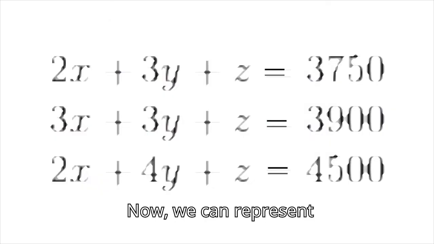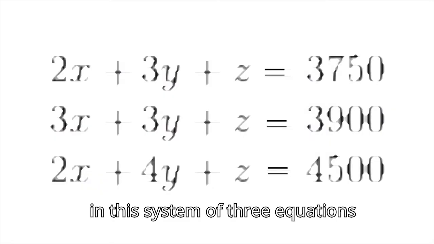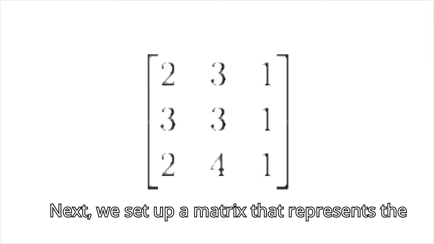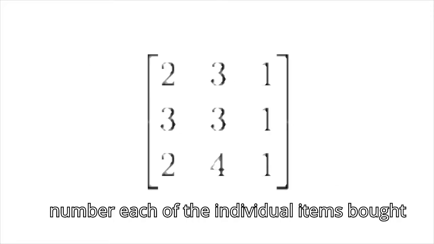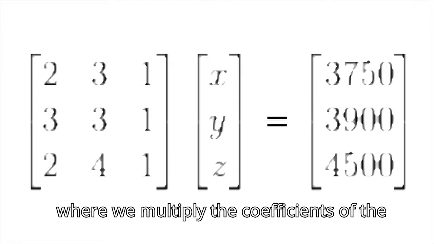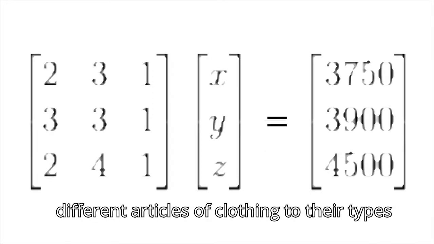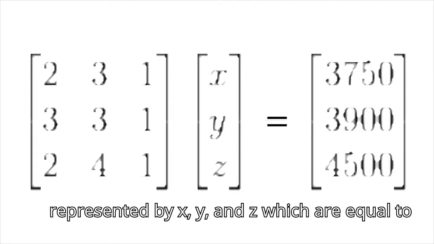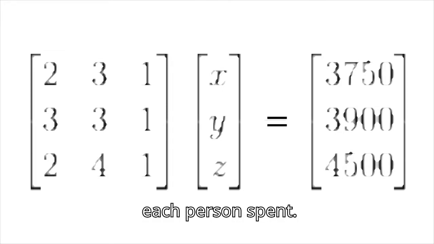Now, we can represent all of the variables in this system of 3 equations. Next, we set up a matrix that represents the number of each of the individual items bought. Lastly, we set up a matrix equation where we multiply the coefficients of the different articles of clothing to their types represented by X, Y, and Z, which are equal to the total amount of money that each person spent.